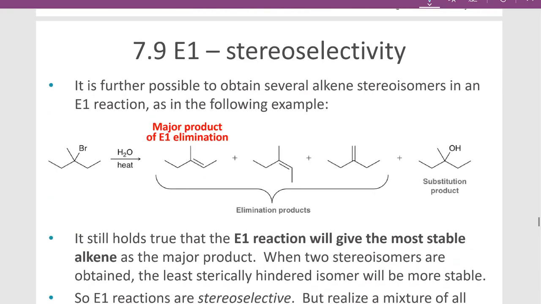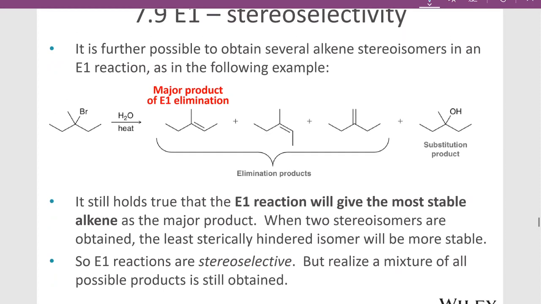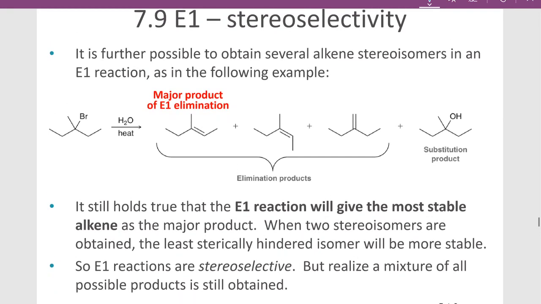Okay, it's possible to obtain several stereoisomers as well. So we get regioisomers and then we get stereoisomers, such as this. Okay, so we could eliminate and get the Hofmann product like we have here. So remember, our carbocation is going to end up here. Or we could get the E and Z isomers, such as here and here, right? Or cis and trans, if that were the case.